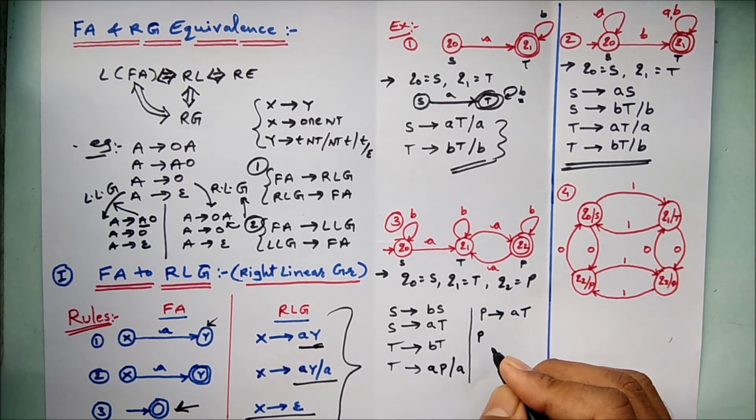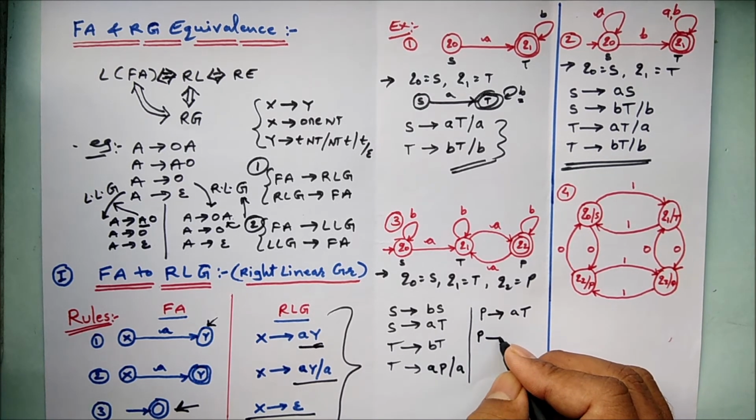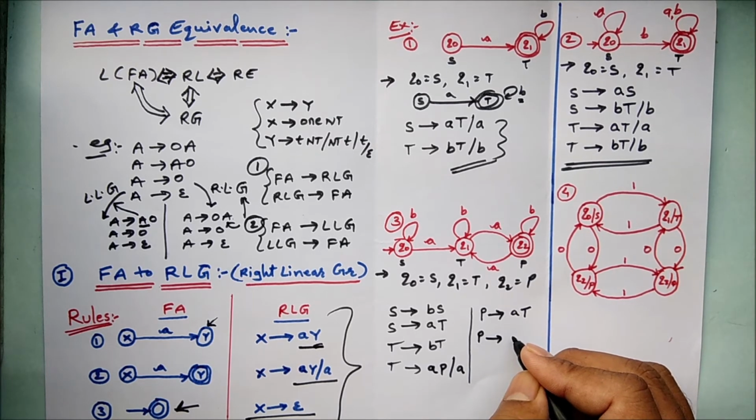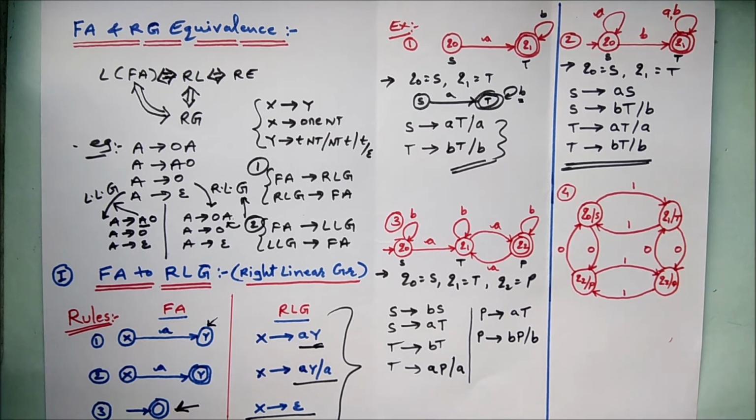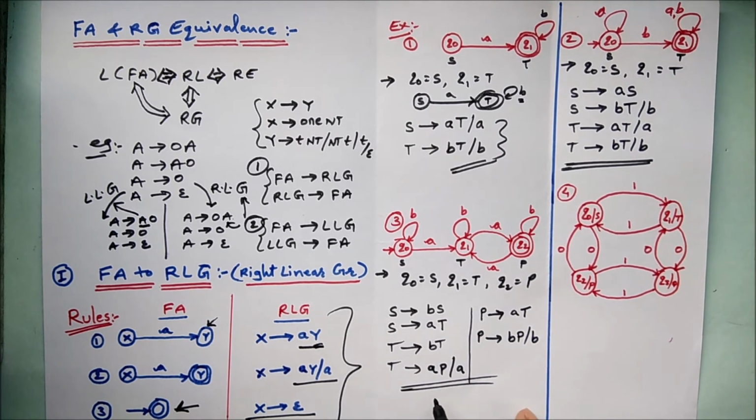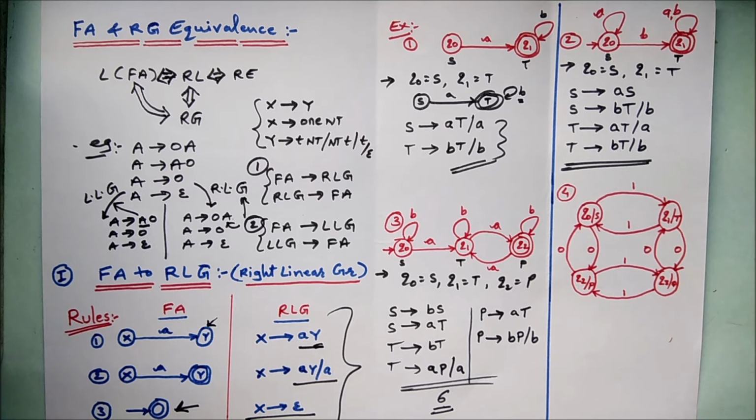And the next and the last one is P goes to P with input B, right? But it is a final state, that's why B. So these are the total 6 production rules for 3 states in a given finite automata. All right, I think you people are understanding this, my dear friends.